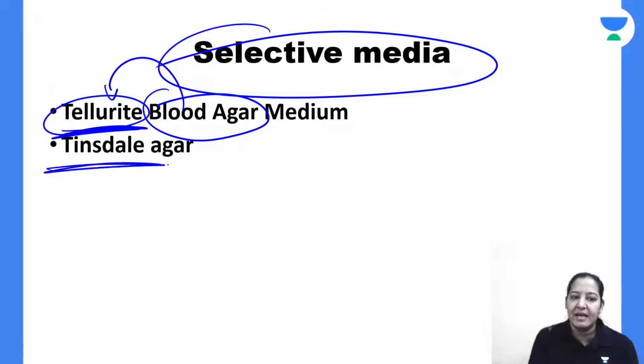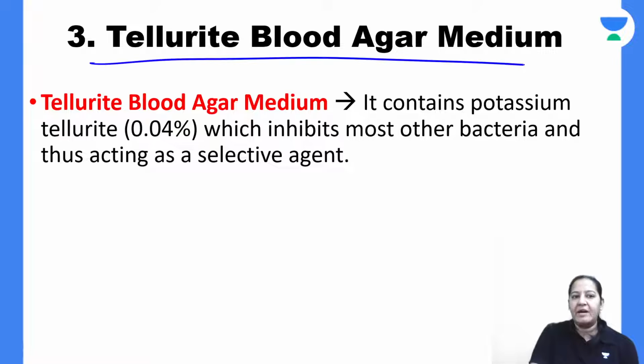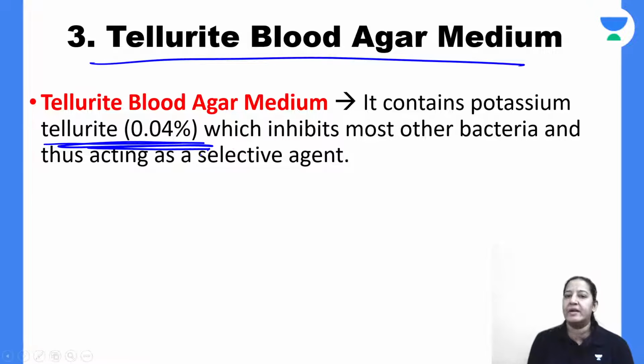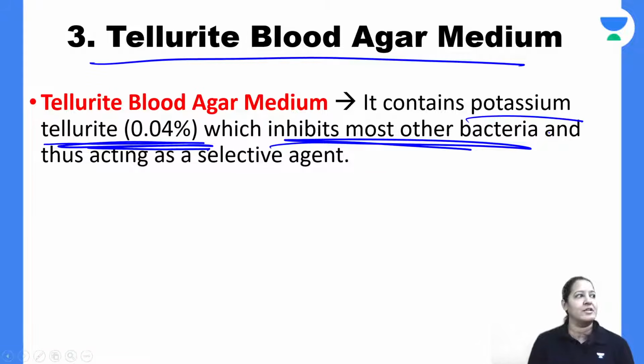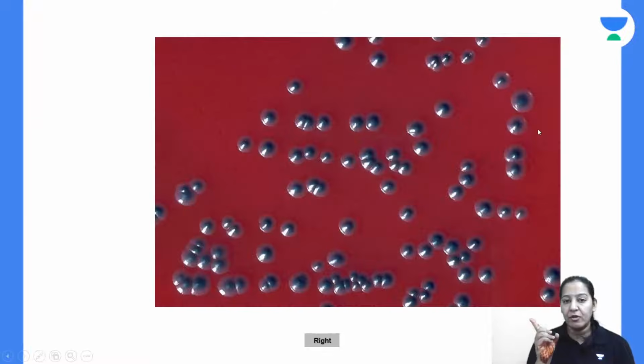The second is Tinsdale blood agar. I will tell you composition of that also. So tellurite blood agar contains 0.04% tellurite that inhibits other bacteria except Corynebacterium diphtheriae. It contains potassium tellurite that kills all other bacteria. Give me a thumbs up. So the color of the colony is black.